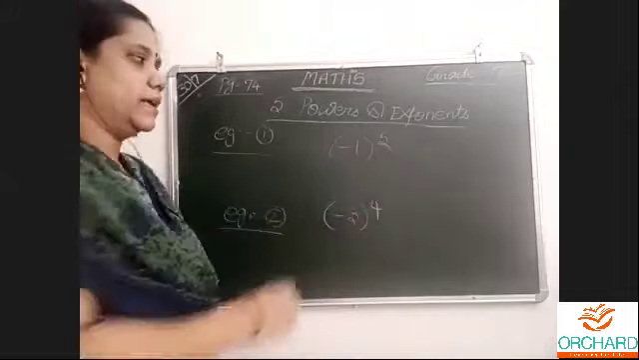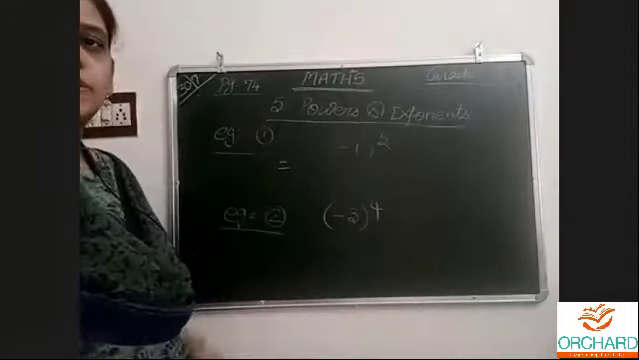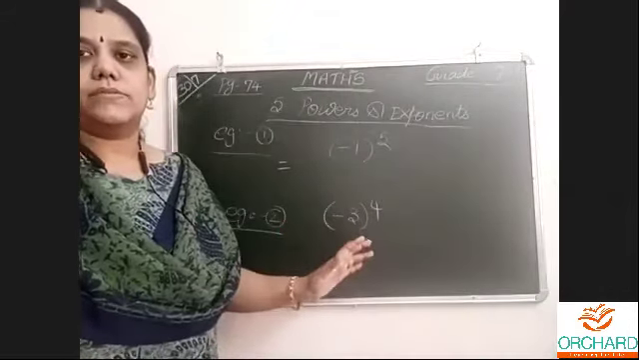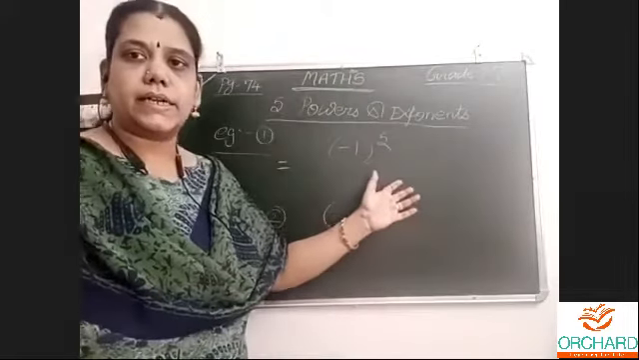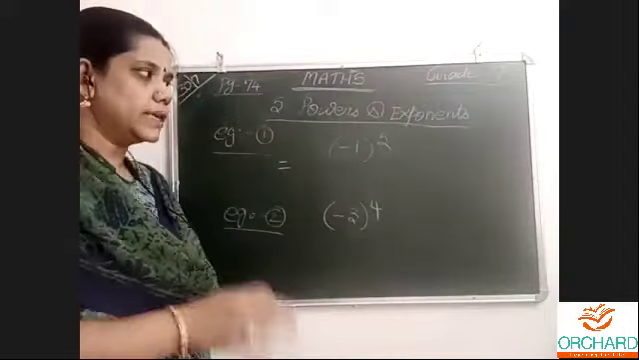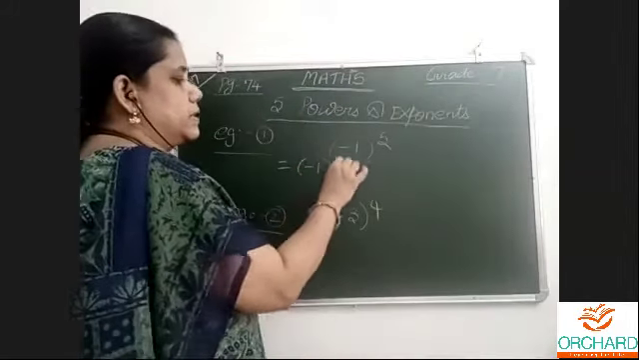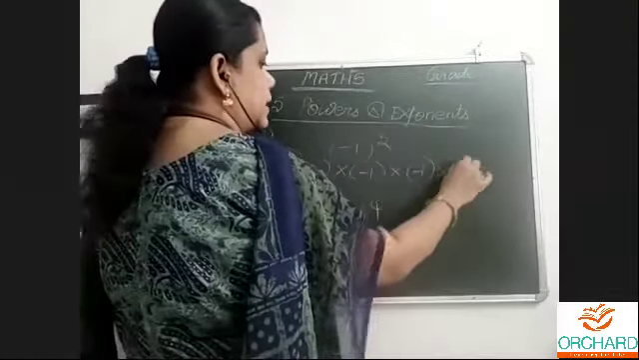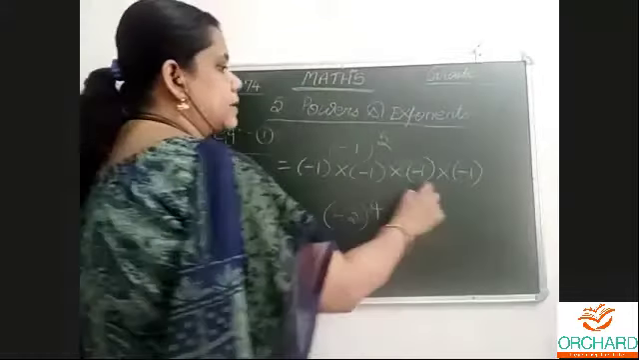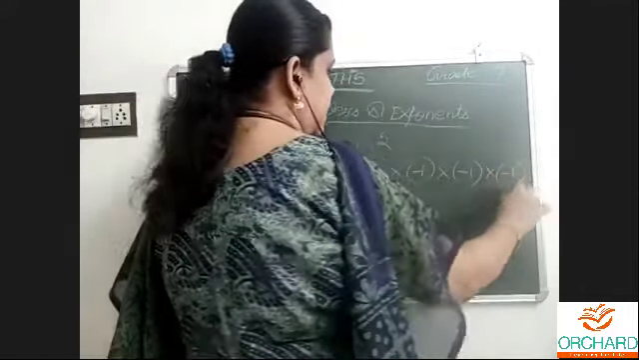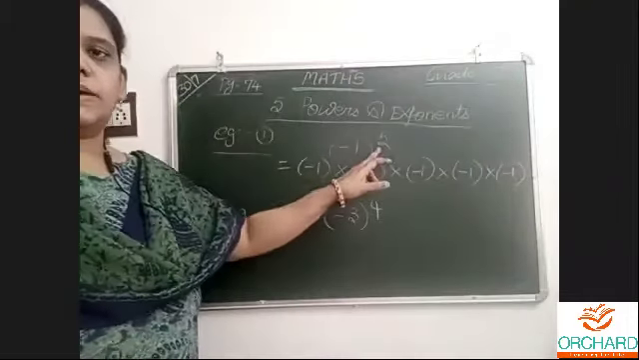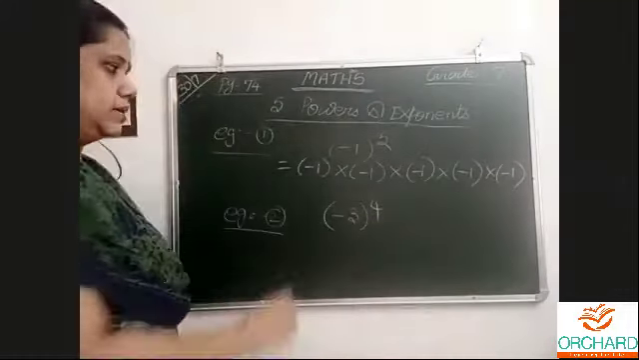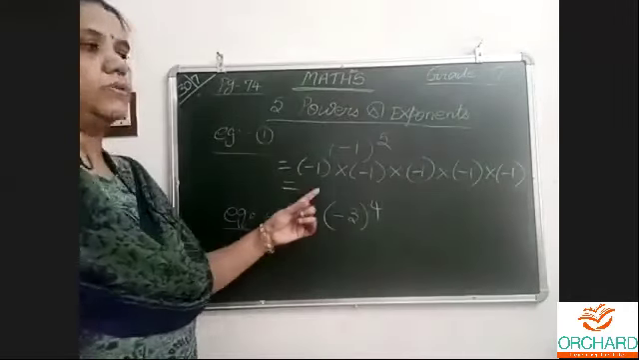Minus 1 power 5, which means I need 2 steps. It is 2 marks. If you write the direct answer, no marks. If you think you know that and write the direct answer, I don't know that, so I won't give full marks. First step must be like this: repeat the number 5 times. Whichever power is there, that many times. Power is 20, write 20 times. Power is 15, write 15 times. Now the power is 5, so minus 1 into minus 1 into minus 1 into minus 1 into minus 1. This is step 1. Step 2, you may get the answer.